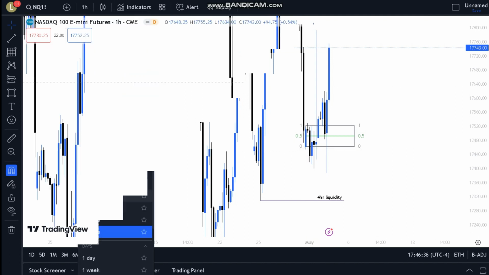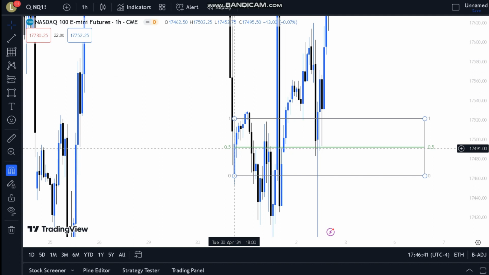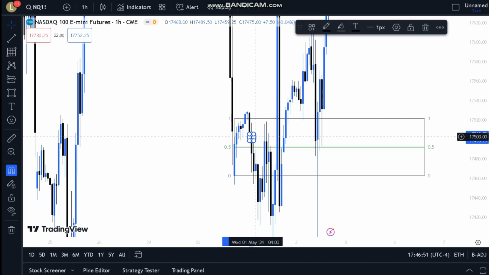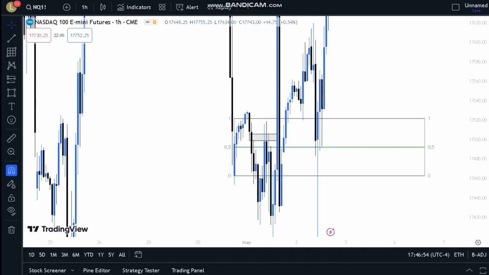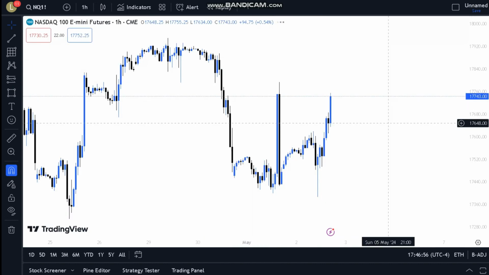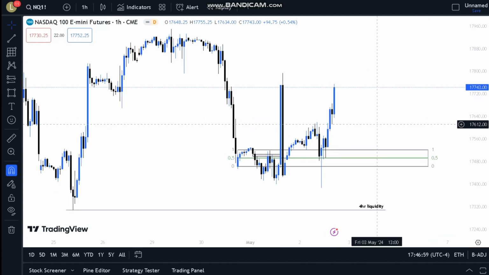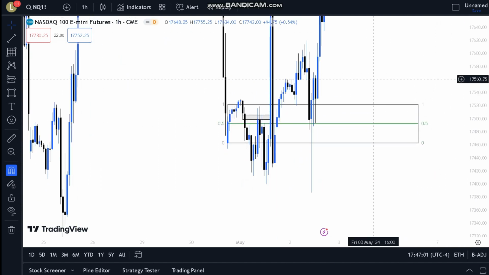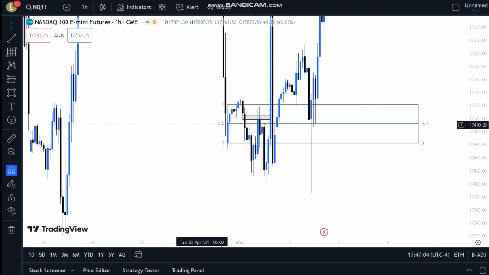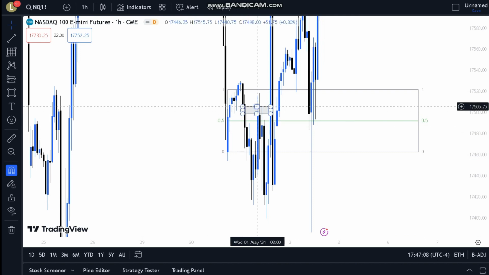So then I go down to 1 hour. What is above the equilibrium of the up close candle? Because that's a likely point to be hit in the reverse. This is a bearish fair value gap right here, and I saw all this earlier in the morning before market even opened, as you can tell by the screenshot. Everything is correlating with ES too. I make sure I use ES for my confluence, but I'm not going to get into that right now because I don't want to make this a long video. Bearish fair value gap right here, and then we go up into it, and exactly everything happened to the dot. We went up into it, and then we reversed, and I caught this dump down.